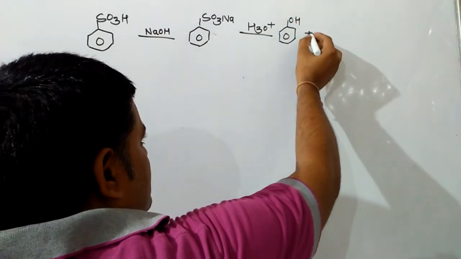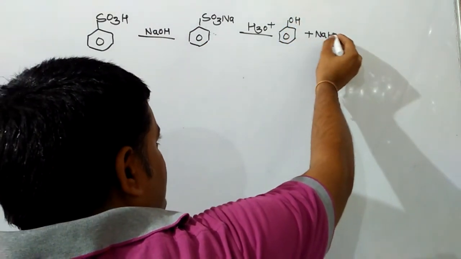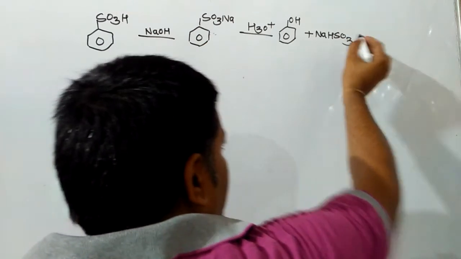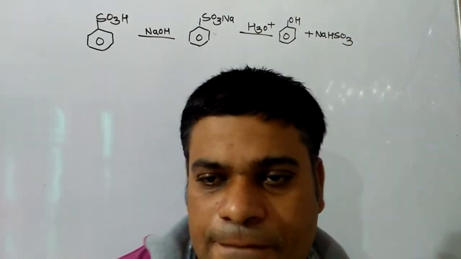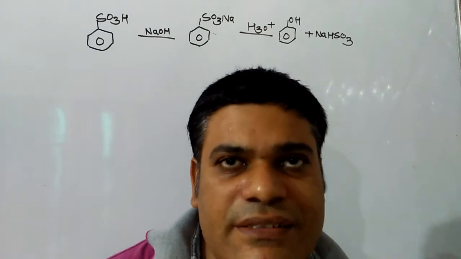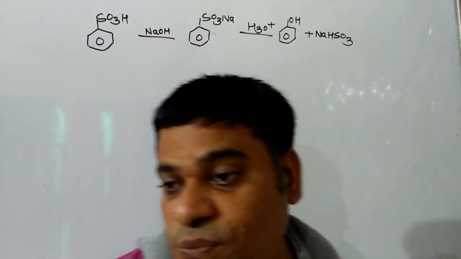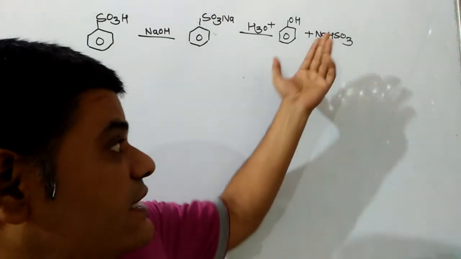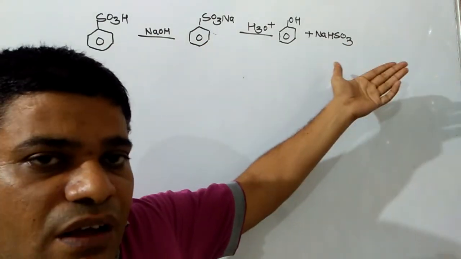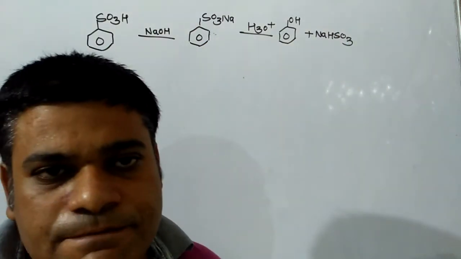sodium bisulfite. The third method by which we can prepare phenol is from benzene sulfonic acid, and benzene sulfonic acid reacts with NaOH first to produce the sodium salt of benzene sulfonic acid, that on hydrolysis gives you phenol plus sodium bisulfite.